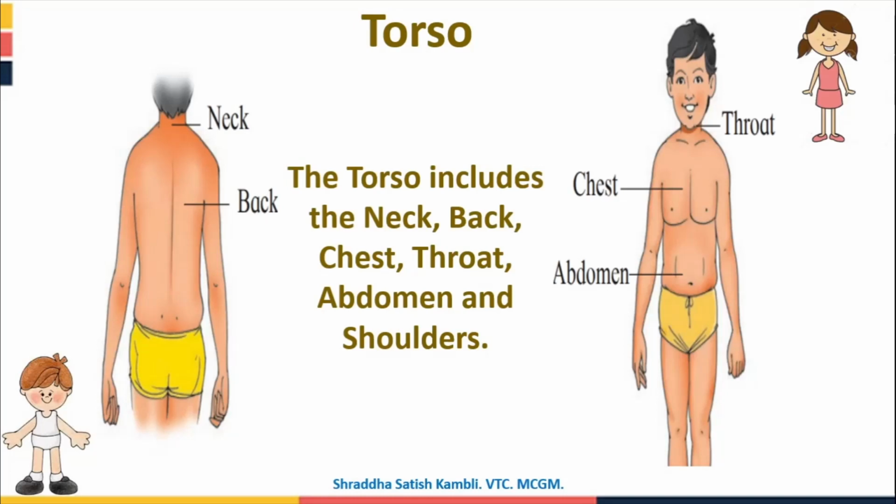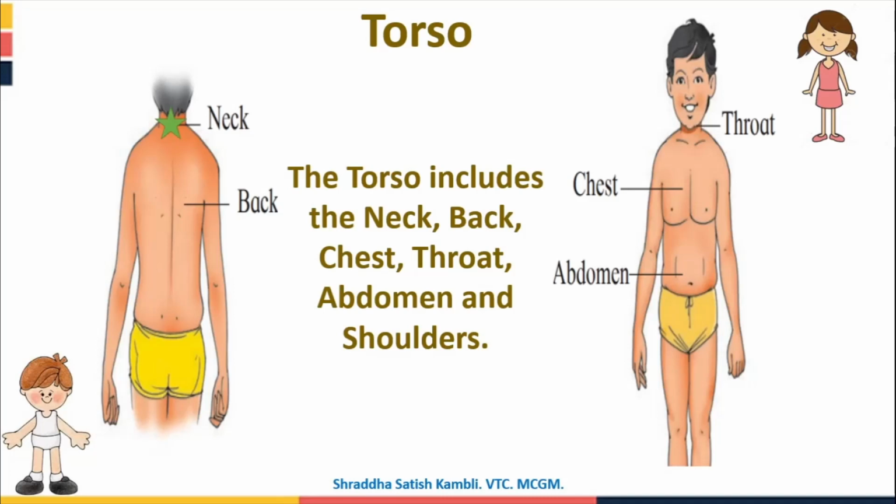Coming back, these are again some images from your textbook. See, what all parts does the torso include now? Now let us look at the various parts of the torso. So in the torso you have the neck. Can you see neck, which we say gardan? Neck from the front we saw in the previous image, and now this is the neck on the back side, or the behind of your body.